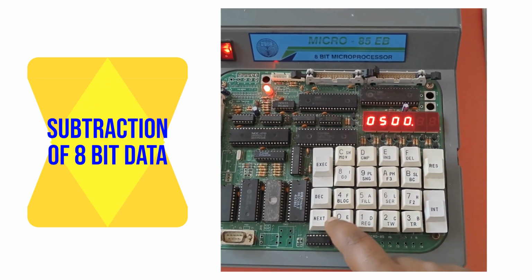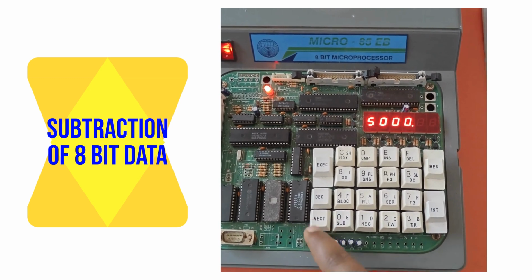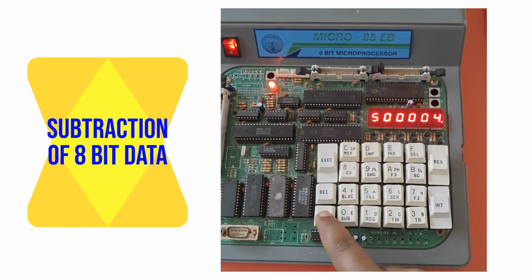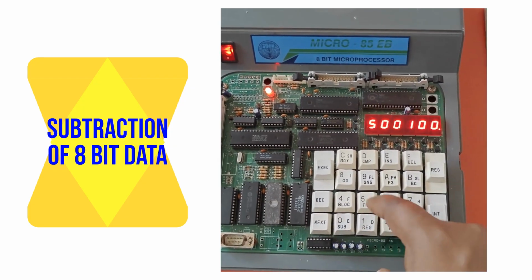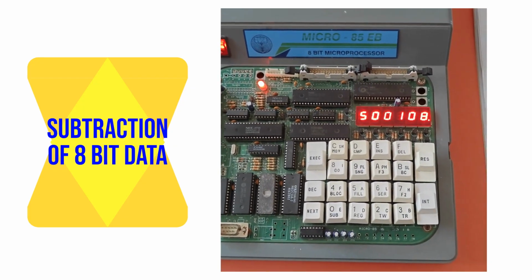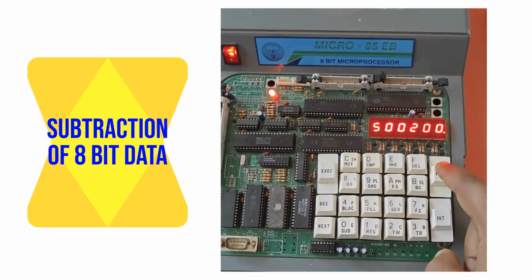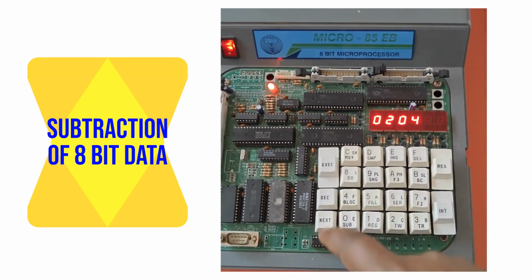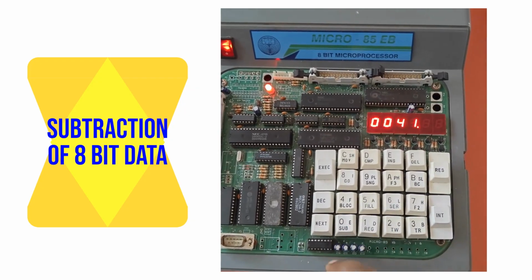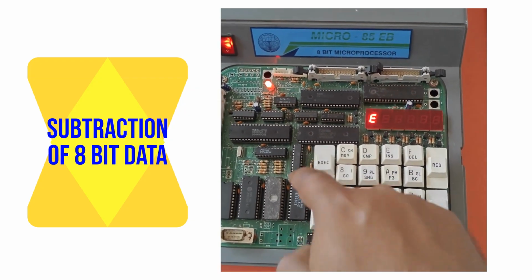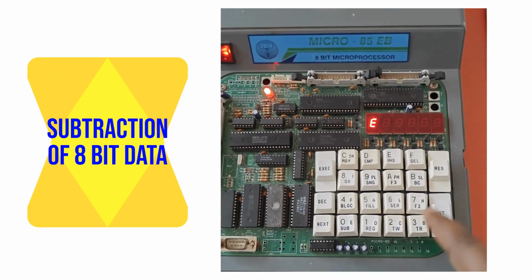Substitute the values 5000, next, 04, next, 08. The answer should be 4. Next, now reset, go execute the program 4100, execute. The program is executed.